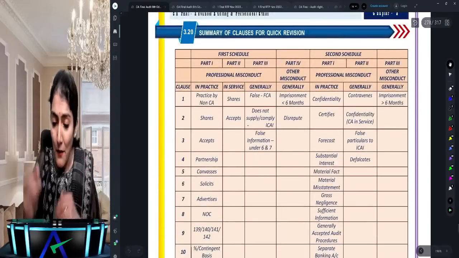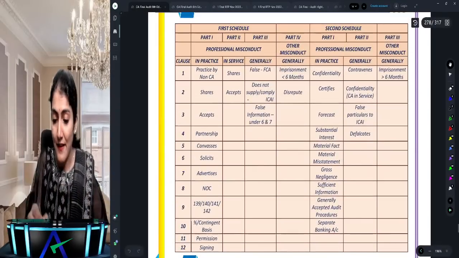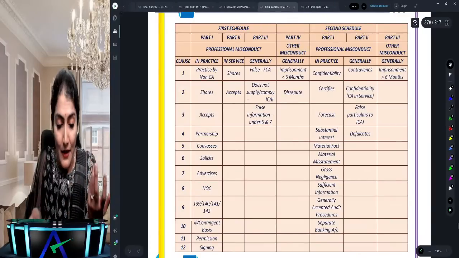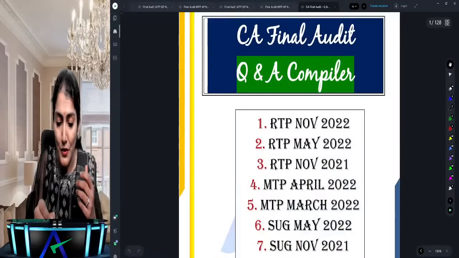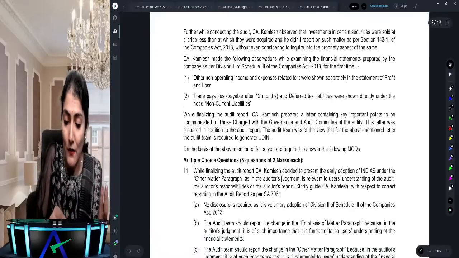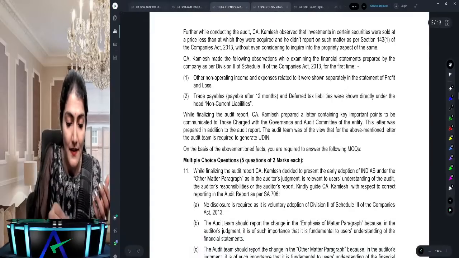Now let's come to a few important topics. A few students have also mentioned CARO; we'll come to that later. But a very important part of the discussion is the audit committee and corporate governance, wherein those are the amendments which we see in the RTP.